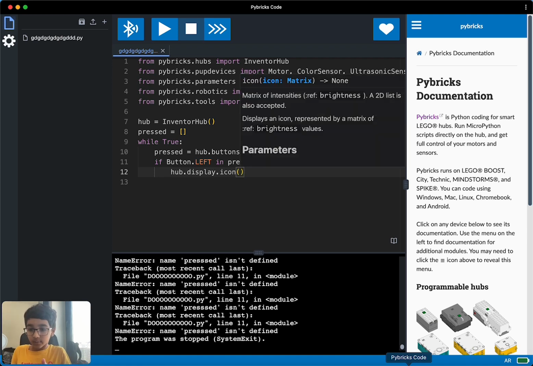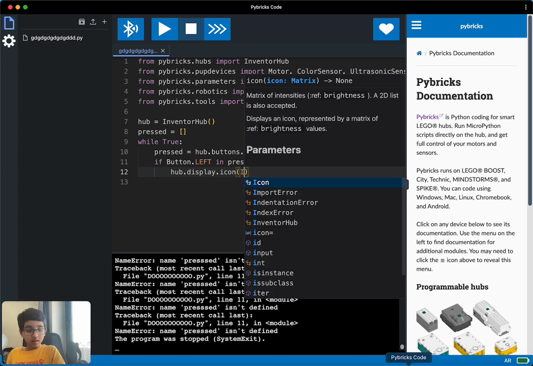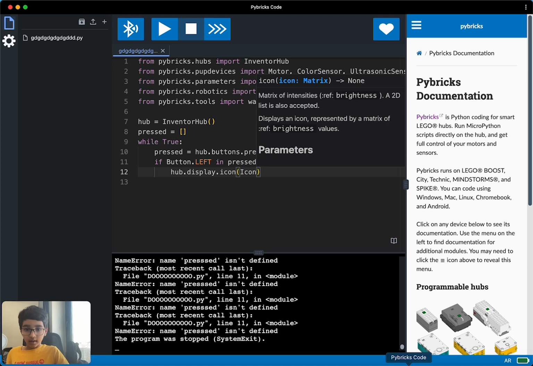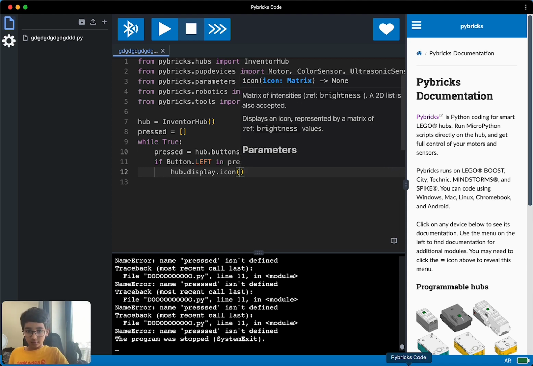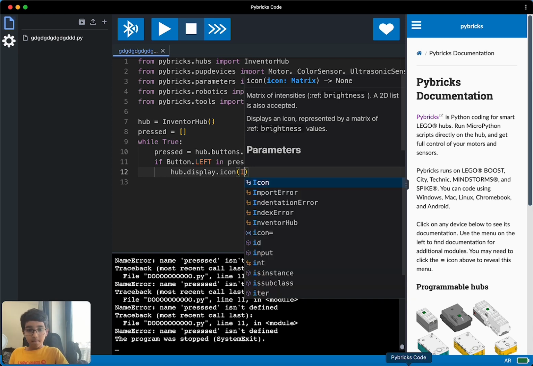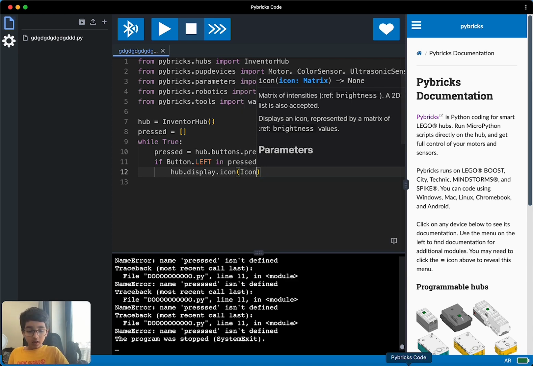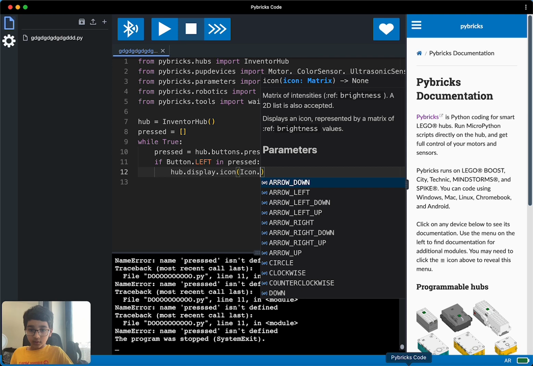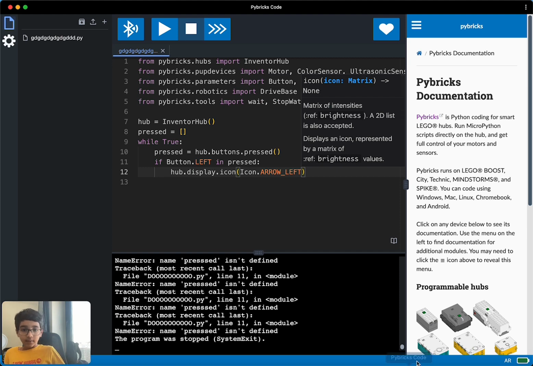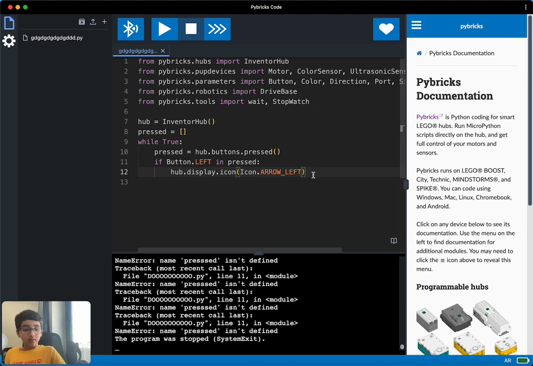And now inside the brackets, we're going to type in Icon, capital I, Icon dot, and since we're doing left, you have to do ARROW_LEFT here on the second line. And since we're done with this, we're going to go to line number 13.